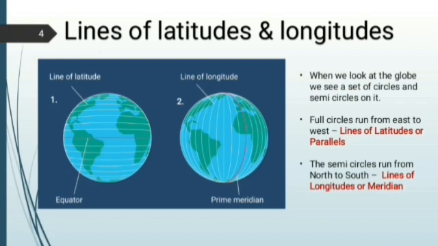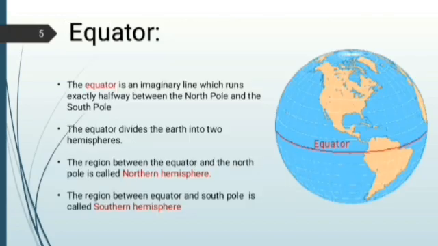Let us learn about important latitude. The important latitude is equator. The equator is a very important imaginary line which runs exactly halfway between the North Pole and the South Pole.